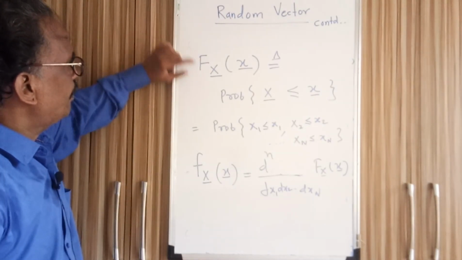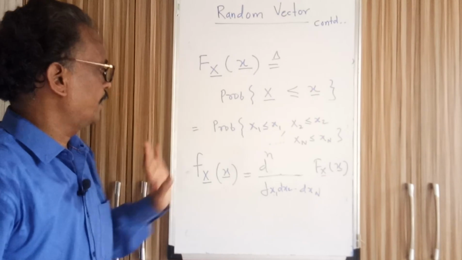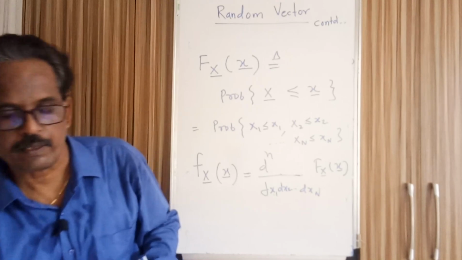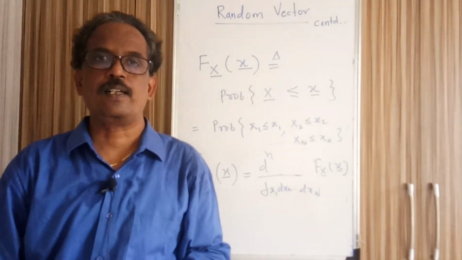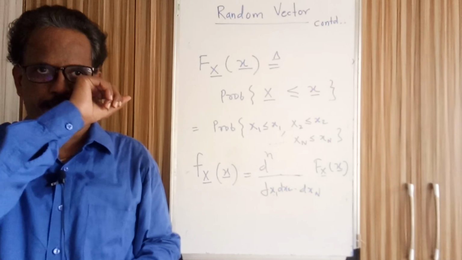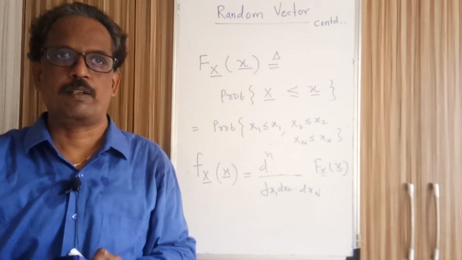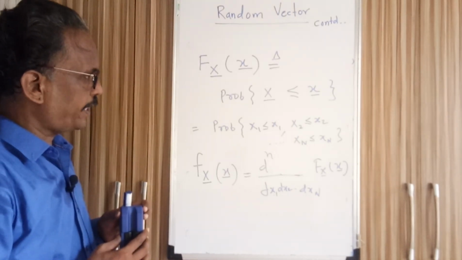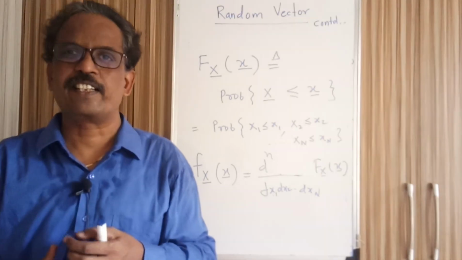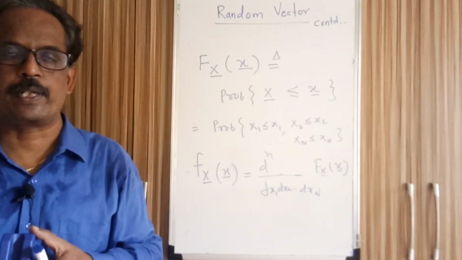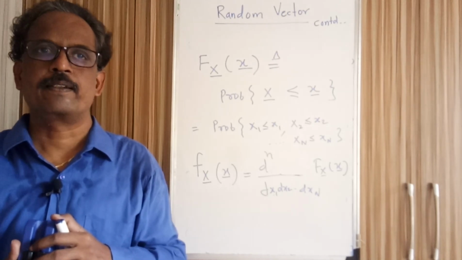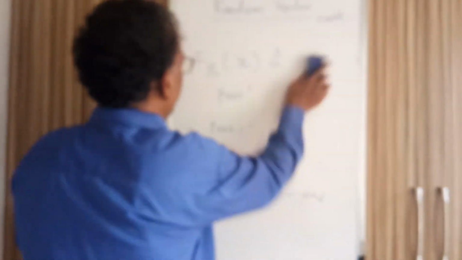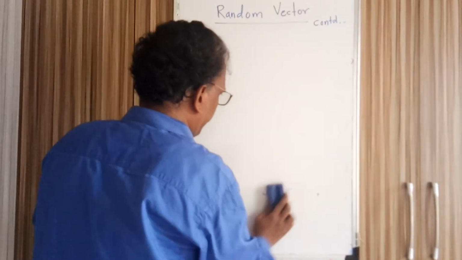So random vector x has a distribution function like this and a density function like this. We have seen random vectors when they are independent, orthogonal, or uncorrelated, and the distribution and density function of random vector x. You can treat a signal as a random vector, so whatever theory is applicable to random vectors we can apply to the signal.